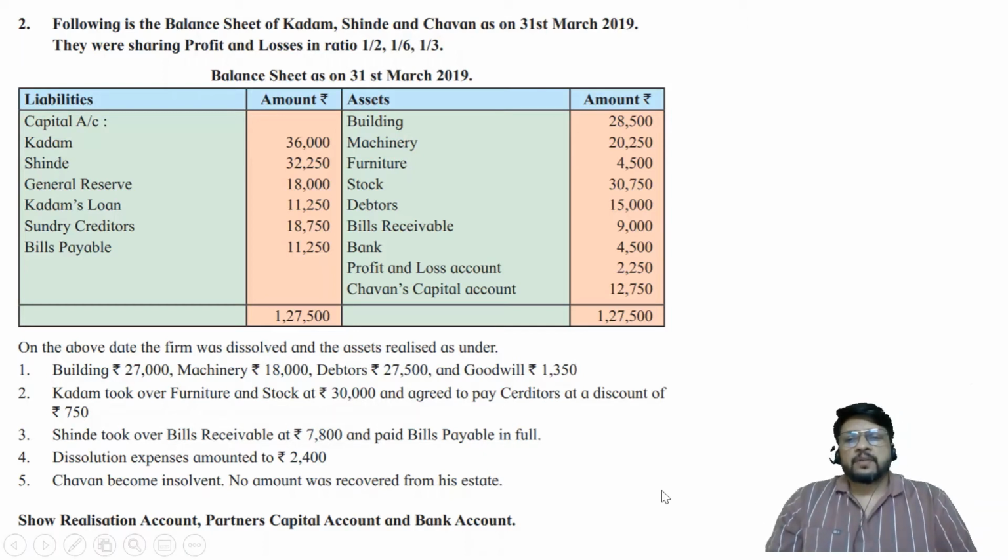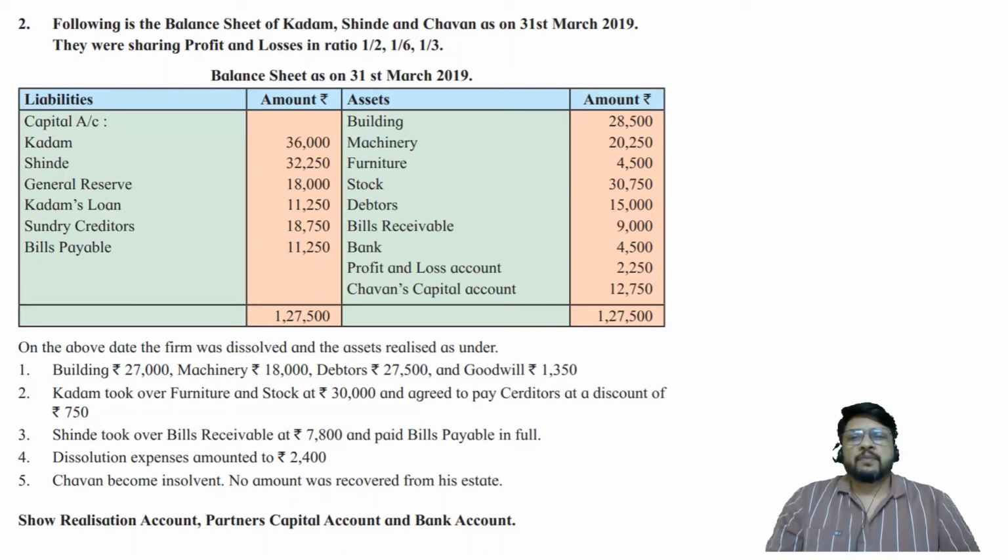This is the second question of insolvency. In the previous question we have solved current account and insolvency of a partner. Now in this problem, although there is no current account, there are some additional adjustments in relation to insolvency and in relation to realization. So let us start with the problem.